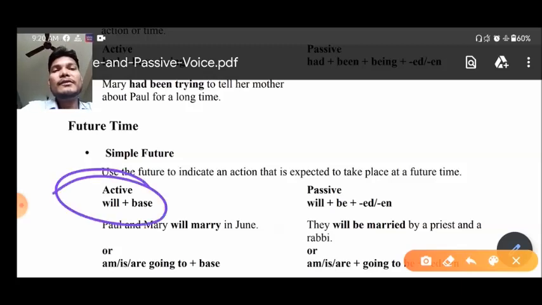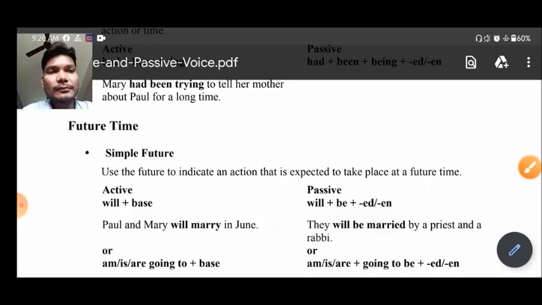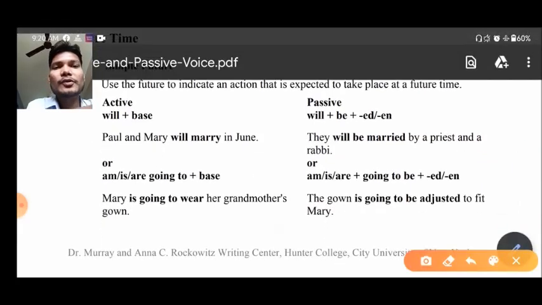Let us see the structure of this. So you can see here that will plus main verb will be there, subject plus will or shall plus main verb. Another one we also have, that you can see here: am, is, are plus going to, okay, and then after that the main verb is there. At that time also you can use the simple future. This is not a continuous tense but simple future tense.